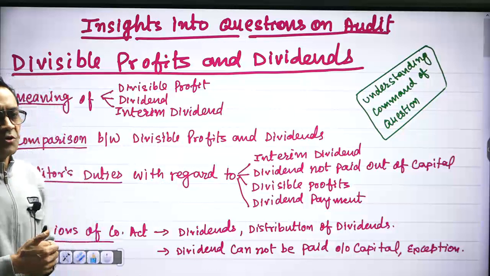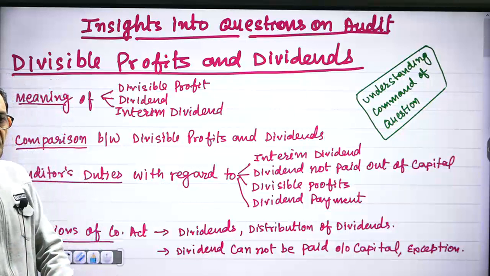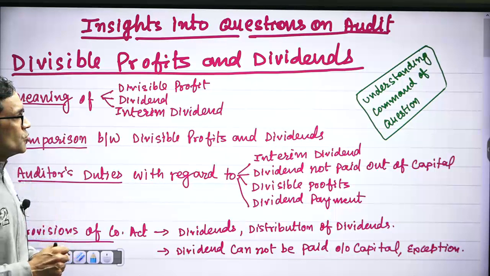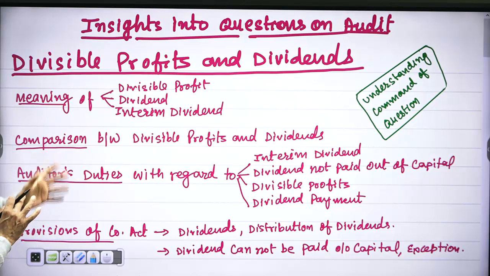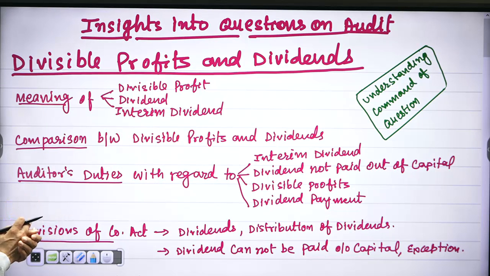But in case of theory questions, you have to interpret the demand of the question, right? So by reading the keywords given in the question, you will be able to do this. Today we will do this in case of audit. This is pre-prepared and handwritten by me. So first we will see divisible profits and dividends.